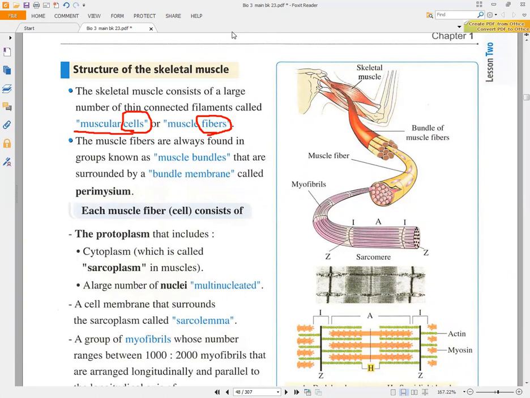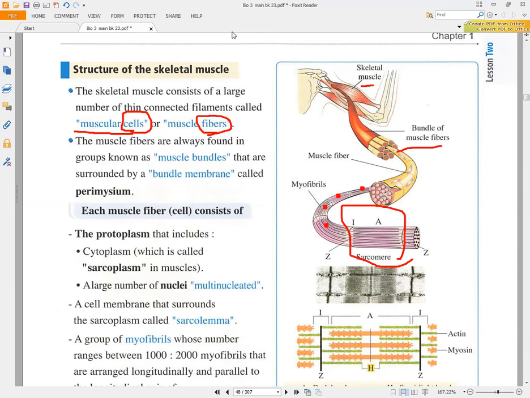So if you look here, you will find that we have a skeletal muscle. Each muscle here will consist of a group of bundles of muscle fiber. If we have one of the bundles, you will find that it contains many muscle fibers. If we take one muscle fiber, we will find that each muscle fiber will consist of myofibrils. We have here a myofibril. A myofibril will consist of regions. These regions are called the sarcomere, okay?